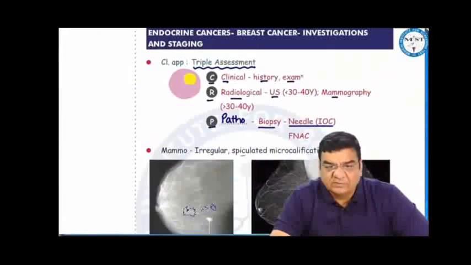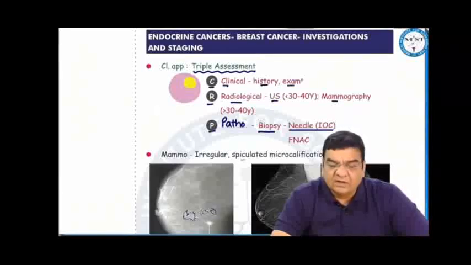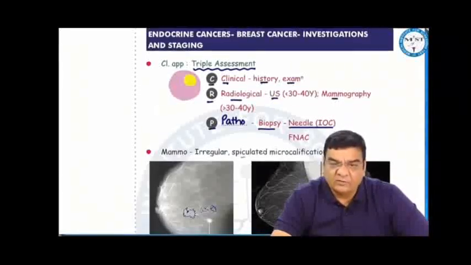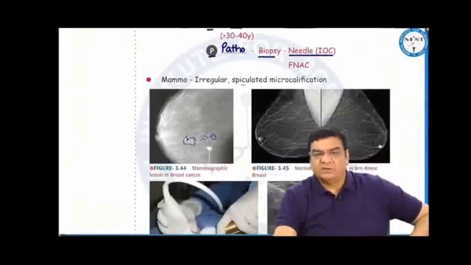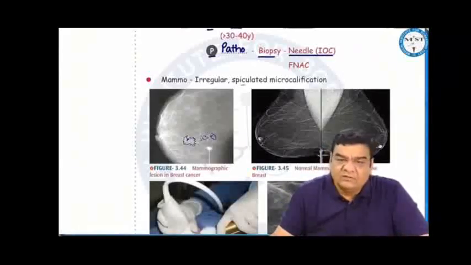How to approach the breast lumps? Triple assessment: clinical, radiological, and pathological. Clinical is detailed history and examination. Radiological is ultrasound for less than 40 years and mammography for more than 40 years. The best would be pathological: biopsy, needle biopsy would be the best investigation of choice. We can even do FNACs.